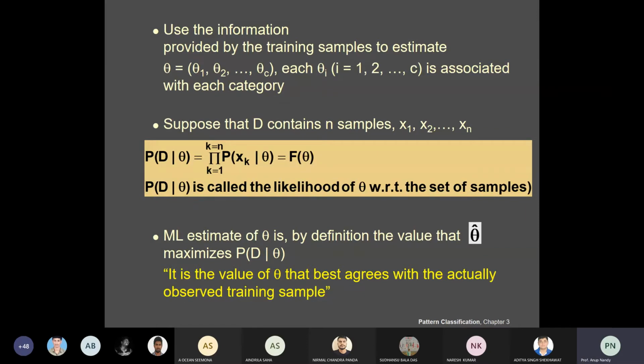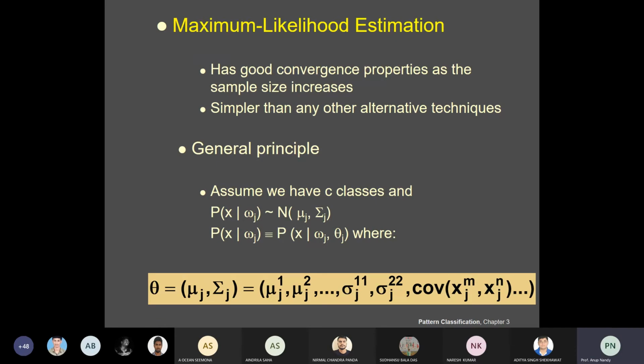Now, if you say that these samples are independent and identically distributed random variables, which is the meaning of IID that I already explained, you can assume that p of x given wj has a parametric form, and you have to determine the value of its parameter vector. So what is the parameter vector?